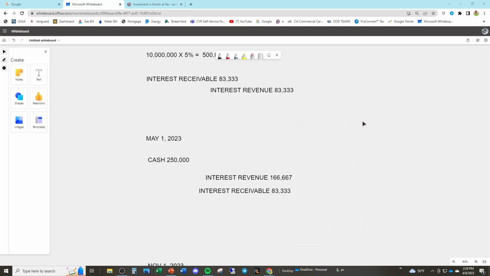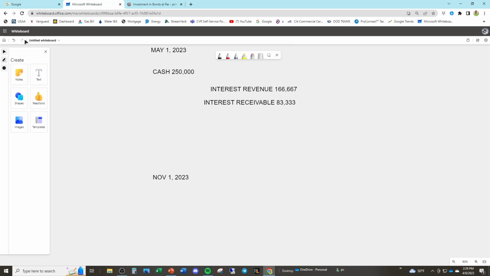So now we've removed the receivable. We've recorded our revenue. What do we do on November 1st, 2023? Well, 6 months has passed again. We get our next interest payment, so we go ahead and we collect our cash. But this time, since there's no receivable accrued, we're just going to straight up credit interest revenue for the full amount. Okay? That's literally it. That's the basics of bonds.